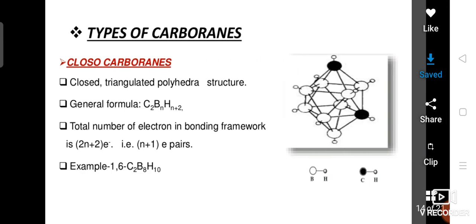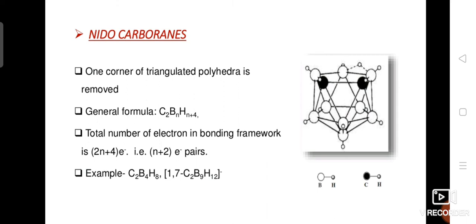Types of carboranes are closocarboranes, whose formula is C2BnHn+2, which have a closed triangulated polyhedra like closoboranes and have n+1 electron pairs, and the most common example is 1,6-C2B8H10. This is the structure of a closocarborane, a triangulated polyhedra. And nidocarboranes, where one corner of the triangulated polyhedra is removed, have the general formula C2BnHn+4, and the number of electron pairs present is n+2.